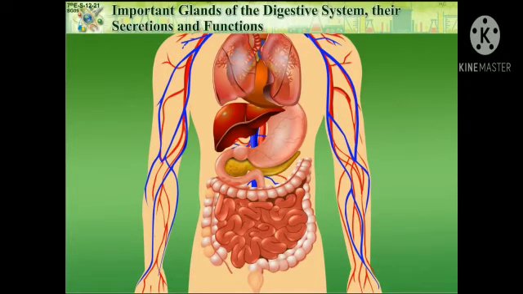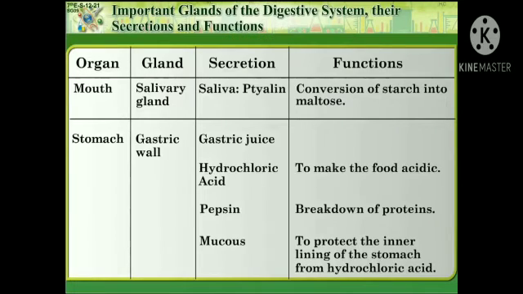Important glands of the digestive system, their secretions and functions. Organ, gland, secretion, and the functions. Let us see about mouth. Salivary gland, saliva, ptyalin, and the function is what? Conversion of starch into maltose.